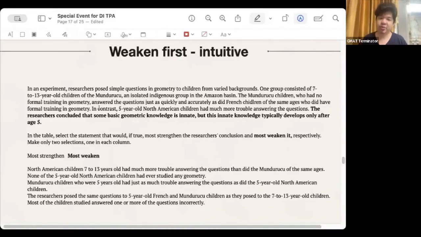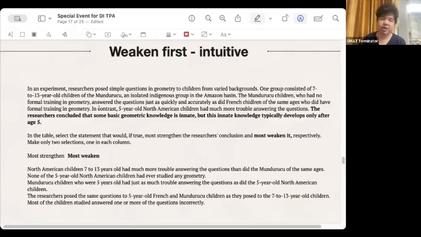Do you have any ideas after reading this? First, if you don't have any ideas, you can just look back at the question. In the question, we are determined to target the conclusion of the researchers. So the focus should be on whether the above information can allow us to determine that geometric knowledge is innate, but will only appear after the age of 5. Then what role do we bring in? This is different. If today is strengthen, I will bring in the role of the researcher. If today is weaken, I will bring in the role of someone who wants to attack the researcher's role.